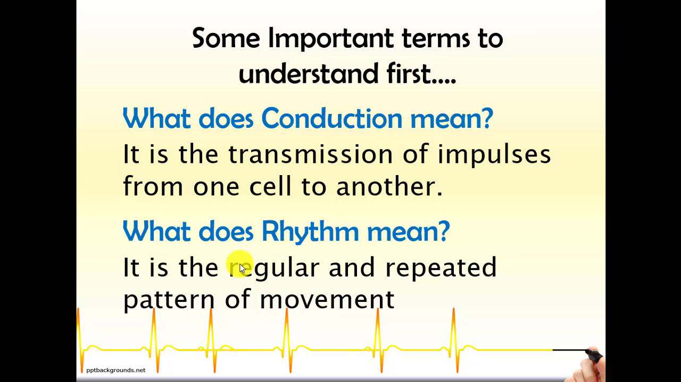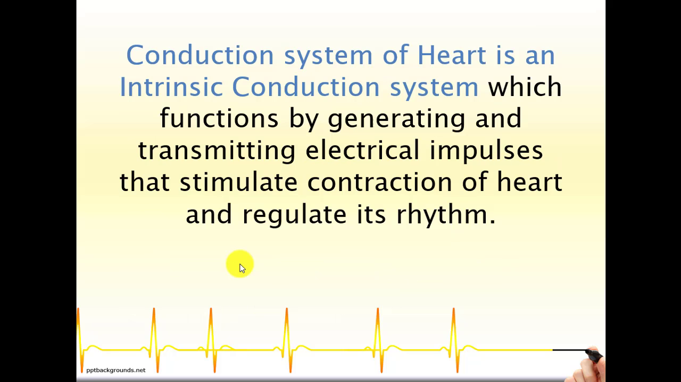So we now understand the two terms, conduction and rhythm. Conduction is the transmission of impulses, and rhythm is the regular and repeated pattern of movement, something that is happening regularly and at repeated intervals of time.